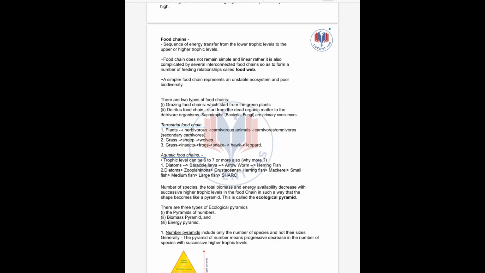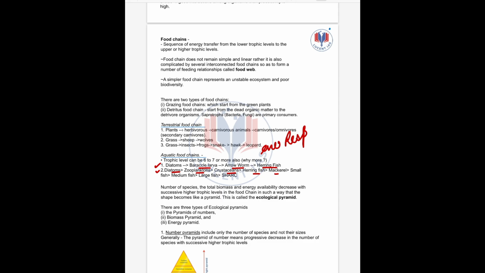Remember, for an aquatic food chain, the trophic levels can be 6 to 7, or even more. Why? Because the energy lost due to respiration is much less in aquatic food chains, so a larger number of trophic levels can survive. For example, remember these two food chains. Diatoms will be fed on by barnacle larva, barnacle larva by arrowworm, and arrowworm by herring fish. Second, diatoms will be fed on by zooplankton, zooplankton by crustaceans, and crustaceans by herring fish.